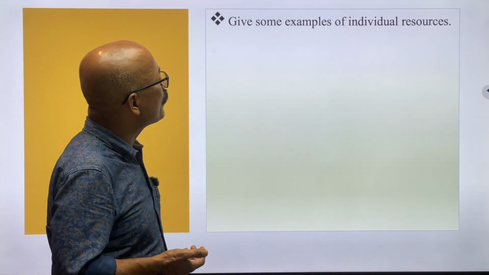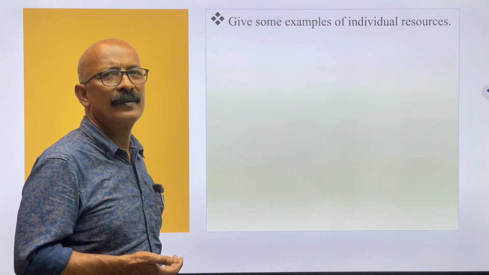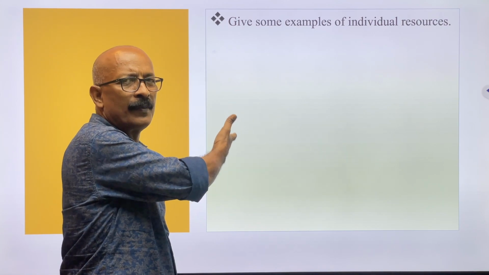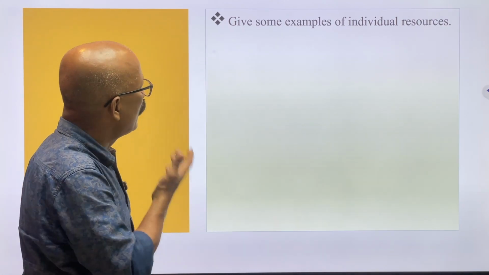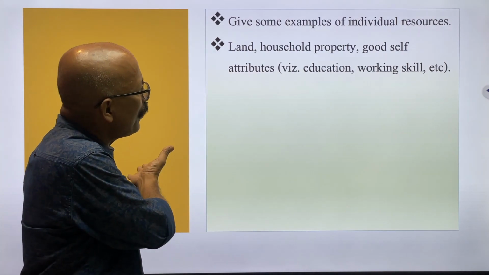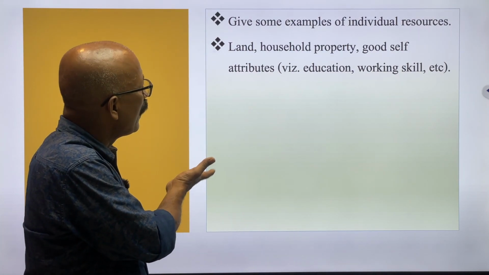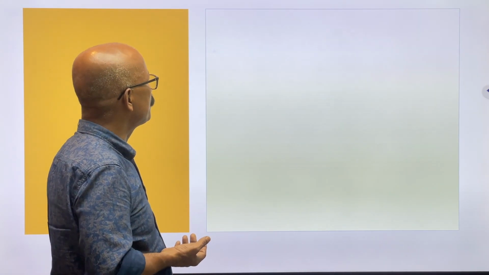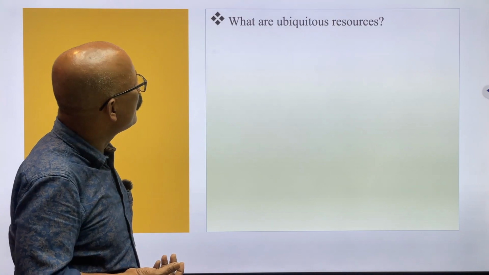Give some examples of individual resources. Yes, this board is my property, and this is my property, so it is individual, and like that. Let us see. Land, household property. Household property is my household property. Good self attributes, education, working skill, etc. All are individual resources.